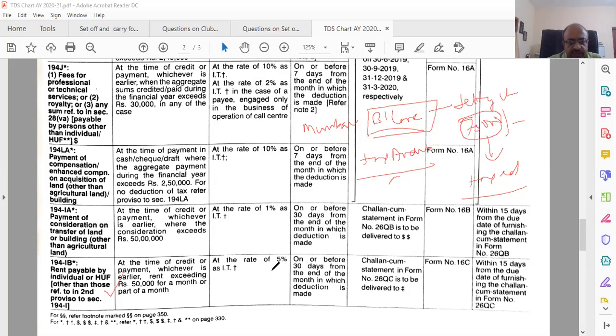At what percent? 5%. So when should it be done? Here it is a little different. On or before 30 days from the end of the month in which deduction is made. So here instead of 7, they have given further 30 days, and through the challan itself, they think no other separate return is required.